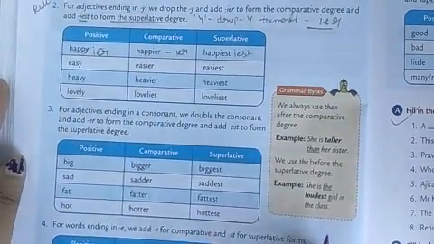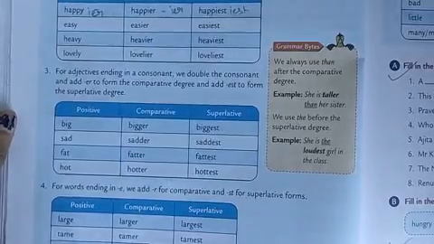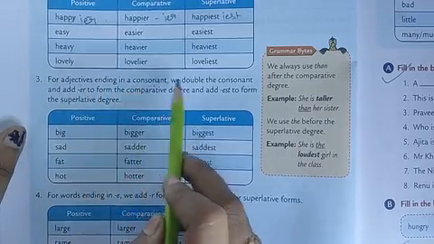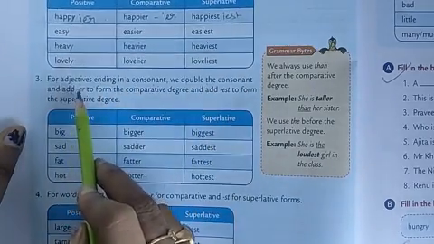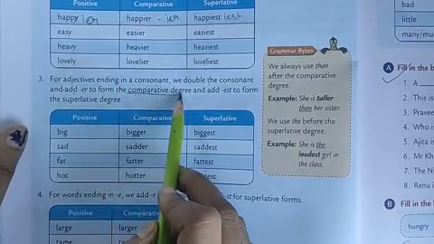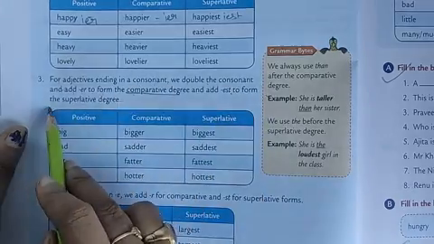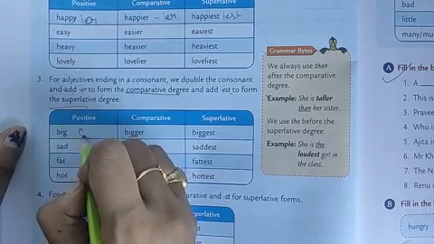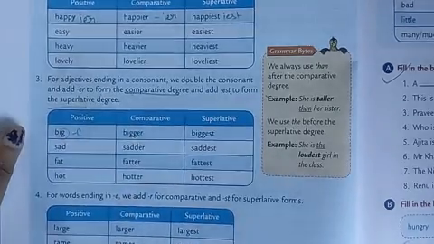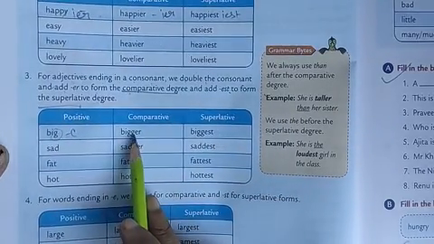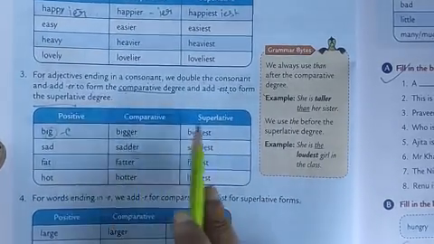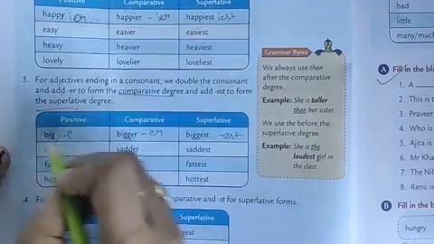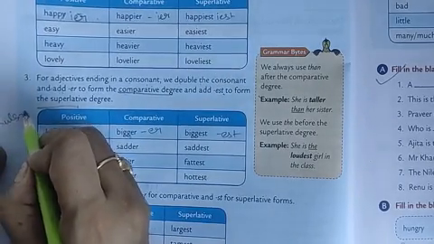Now what is rule number 3? Rule number 3 is, for adjectives ending in a consonant, we double the consonant and add er to form the comparative degree and est to form the superlative degree. As you can see, big ends with a consonant, because g is a consonant, and we are doubling the consonant, then adding er and est for the comparative and superlative. This is our rule number 3.